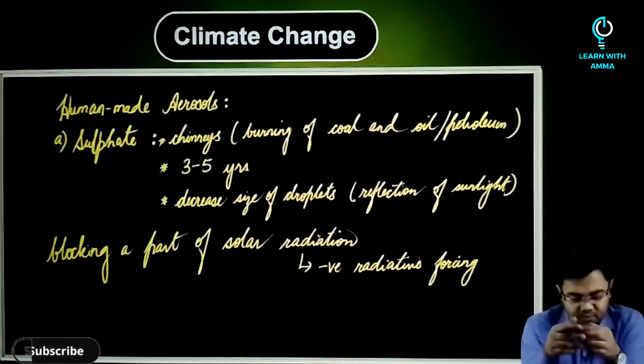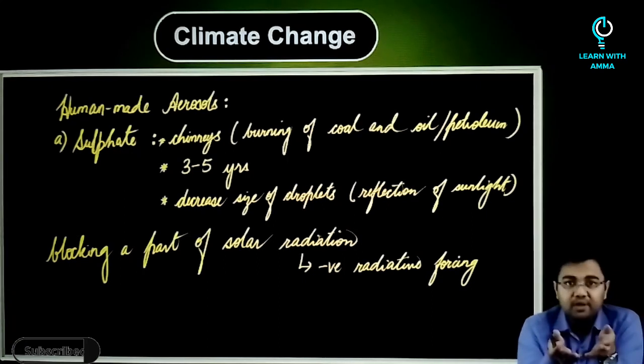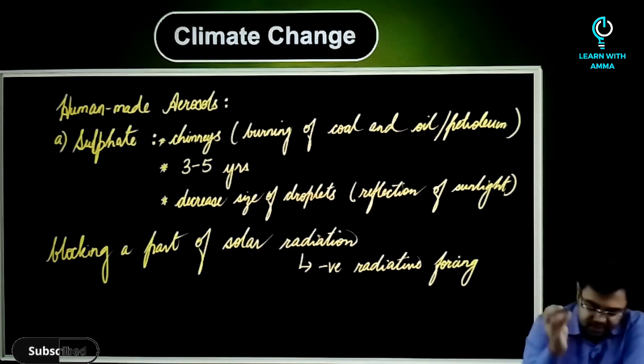Now, what happens is they get dispersed. Either they would get dispersed by wind or they would get dispersed by rain. Either of the two would be able to disperse the aerosols.